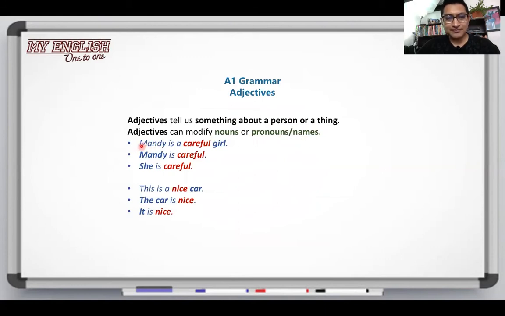For example, Mandy is a careful girl. Mandy is careful. She is careful. Another example, this is a nice car. The car is nice. It is nice. Here, the adjectives are careful and nice.